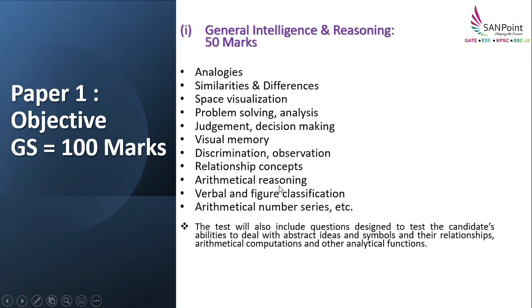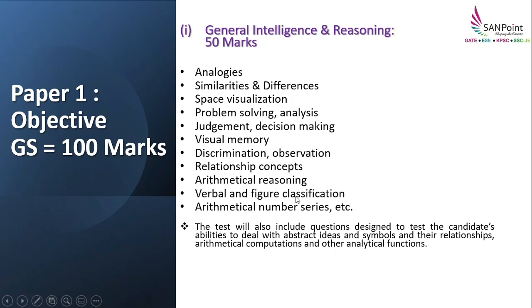Next is arithmetical reasoning. Again it is a broad range wherein you need to do a little bit of mathematical calculations, where the questions will be on ages, like father's age, son's age. So questions can be asked on ages or any other simple mathematical calculation, like there are 12 people, all 12 will shake hands in a function, so how many handshakes will happen. So this type of questions they will be asking in arithmetical reasoning.